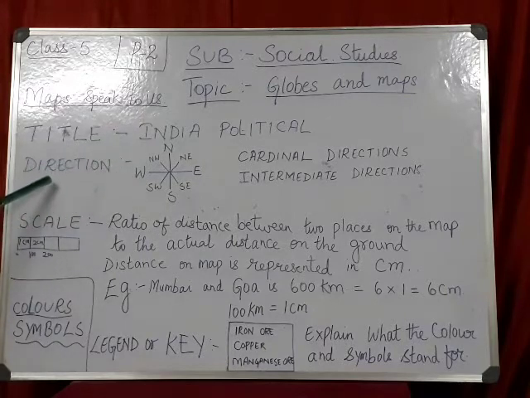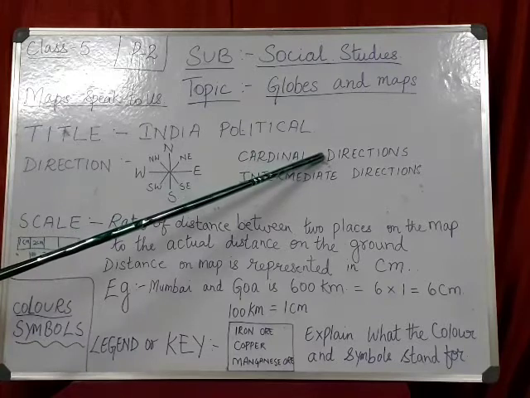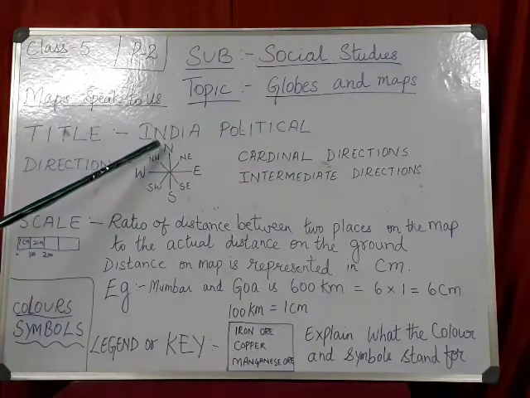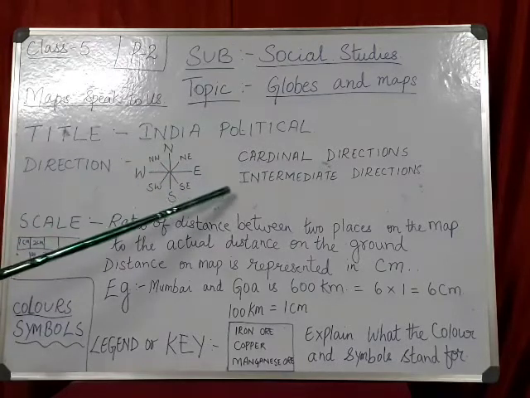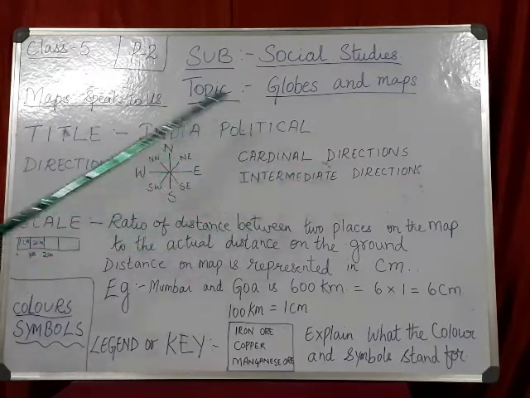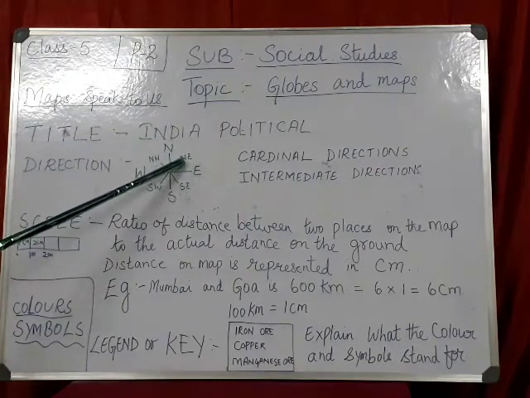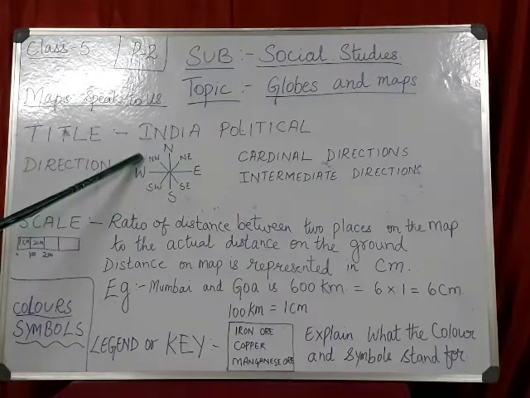Next thing is, as we learned before, directions of a map. Directions are of two types. Cardinal directions, yes, we know this. They are the main directions: north, south, east and west. Then intermediate directions, these lie between north and east, that is northeast, then southeast, southwest, northwest.